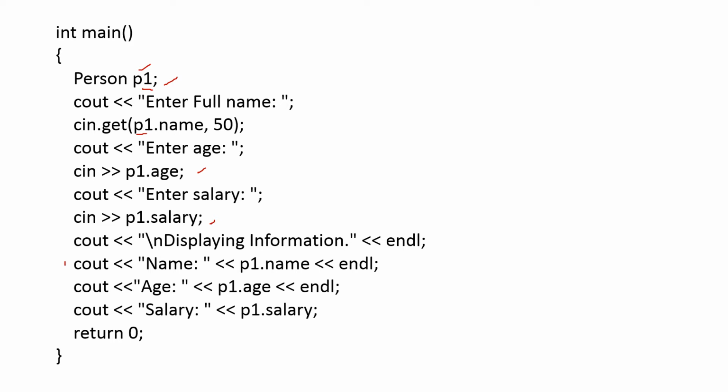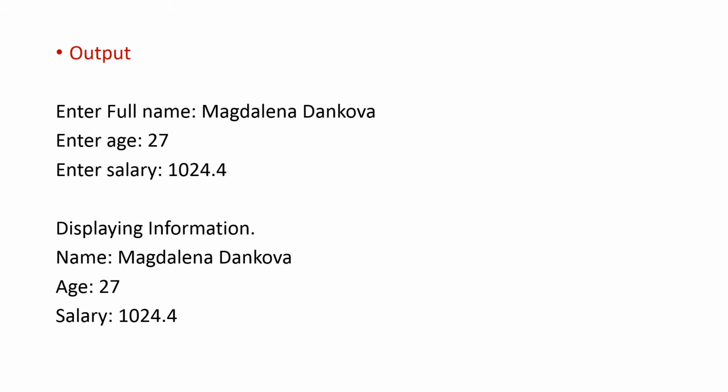Now here you are displaying the output. That is name, colon, P1.name, endl. Endl is similar to backslash n. That is new line. We normally give backslash n in double quotes. So this is the same use as backslash n; endl goes to the new line. Then cout age, P1.age, salary, P1.salary, return 0 and close the bracket. So this is the program. This is a sample output. It is accepting the name, age and the salary, and then it is displaying the name, age and the salary. This is how we have done it with the help of structure.